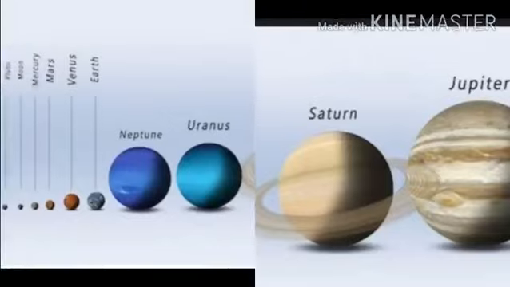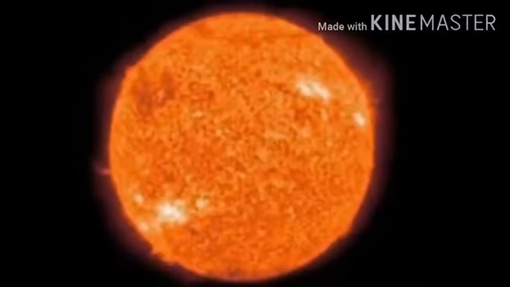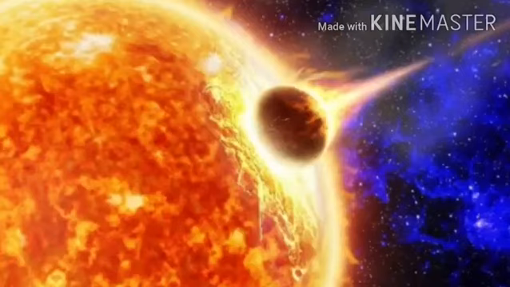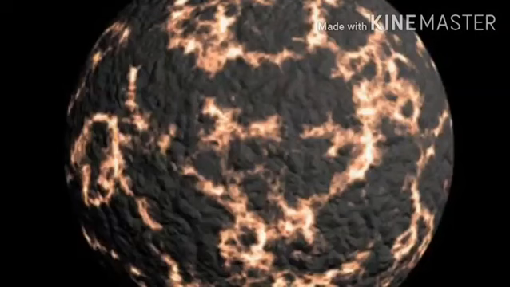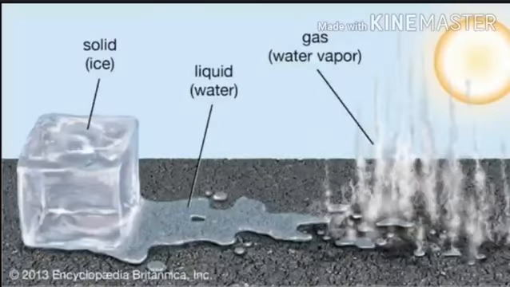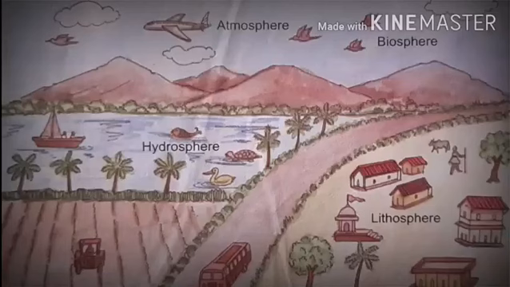It is believed that the Earth was a part of the sun. After the collision, that part of the sun has been detached from it. When the earth was created, it was in the form of a fireball. Then gradually the fire began to cool down and many elements of the earth got transformed into liquid and solid form and even gaseous form. And thus four spheres of the earth came into existence.